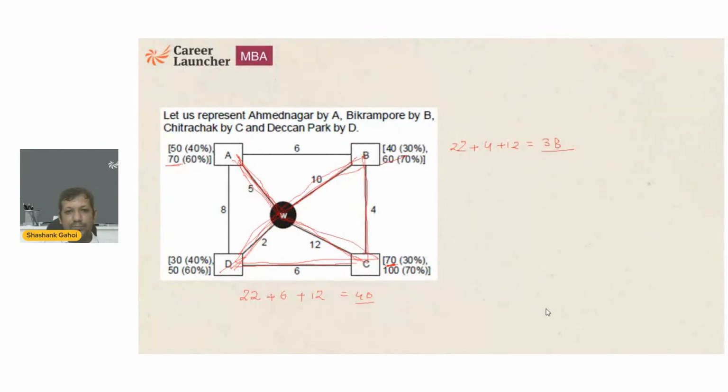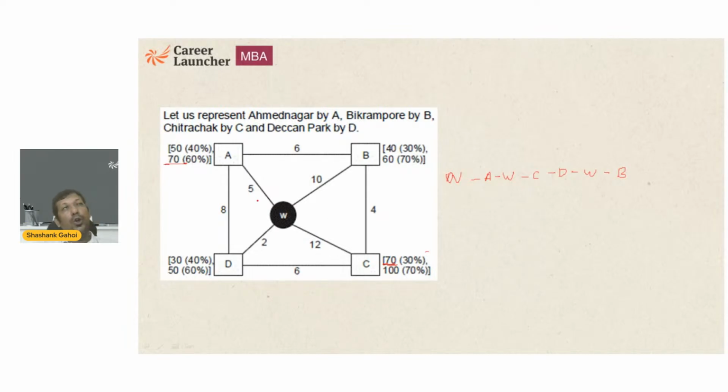That is A. So W to A, then A to W, then C, then D, then D to W, then B. Okay. Now, if he is going to go to A first, it means C must be 70. It means this is not chances, it is a guarantee. This is an information. So I don't care about the probability at C. I don't care about the probability at A. I am just saying that after C, he must go to D, then he must go to B. Okay. So he must go to D. So chances are what? 60%.